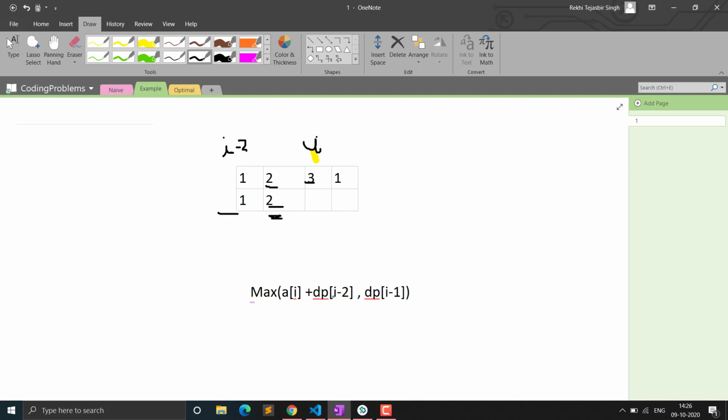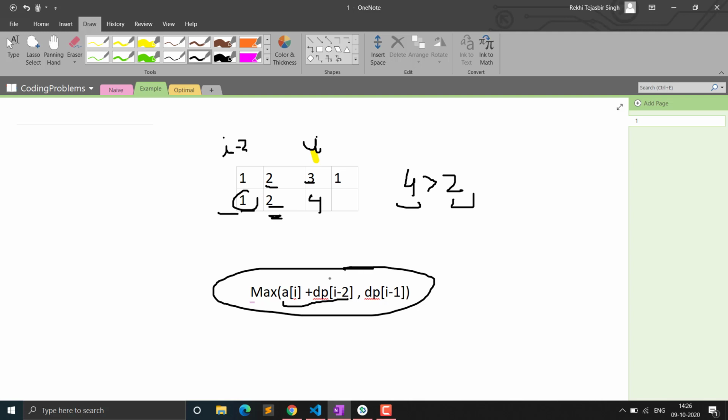So now you can see we have two choices: either we include this 3. In this choice we have included the 3 and added it to the profit of the previous to previous element, the element before the 3. So you can see that is 1 plus 3, so 1 plus 3 will be 4, and at the previous index it will be 2. Either we update this or we use this. So out of both we will use the max value. So the max value will be 4. The max profit that we will be getting is 4. So this will be our formula that we'll be using for filling this array. At the end we will be getting the max profit that we can get at this index.